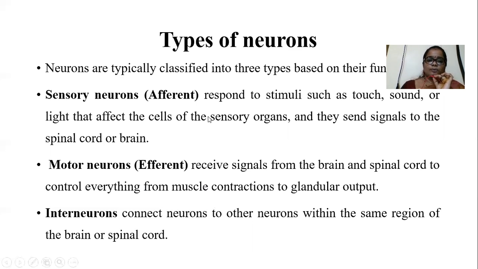After receiving the signal from the brain and spinal cord, that information is carried towards the target tissue. That is known as the motor neuron, also known as efferent neurons.